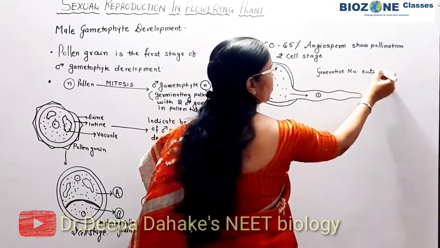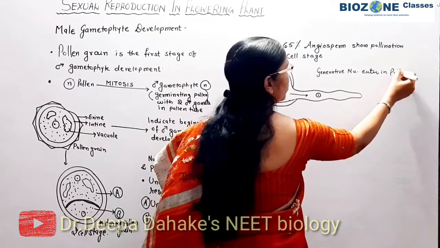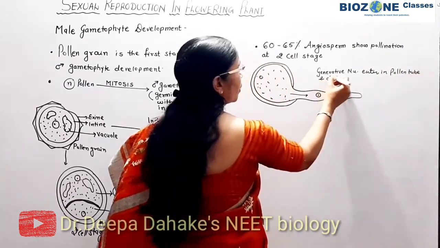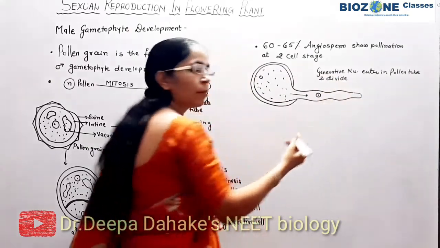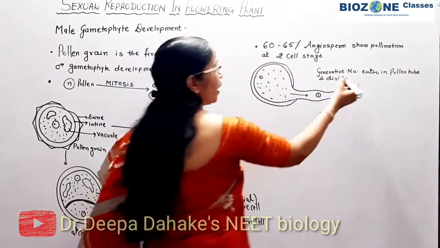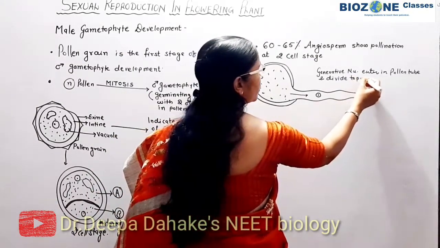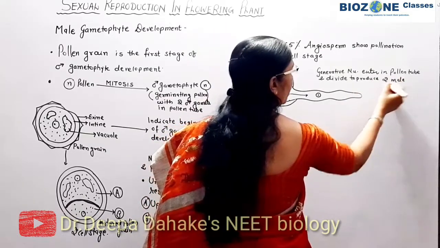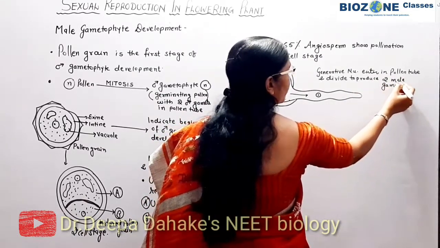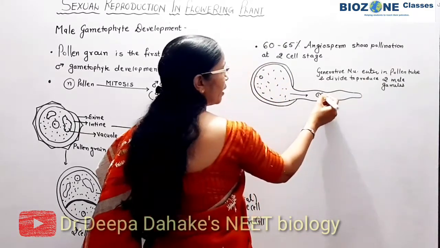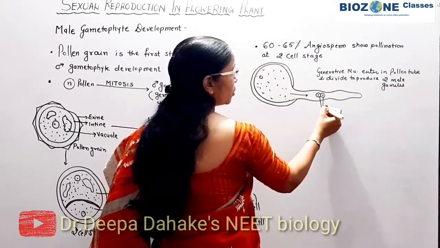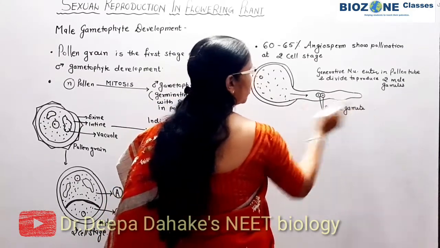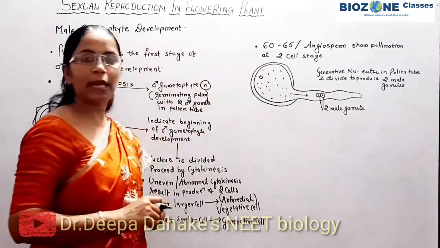enters the pollen tube and divides, again by mitosis, to produce two male gametes. So here the generative cell divides, and upon division it produces two male gametes. This part you remember. Now this is the structure of the matured male gametophyte.